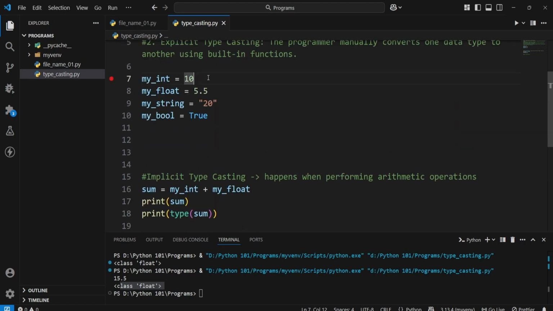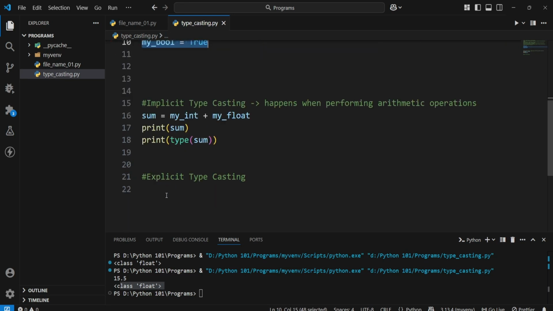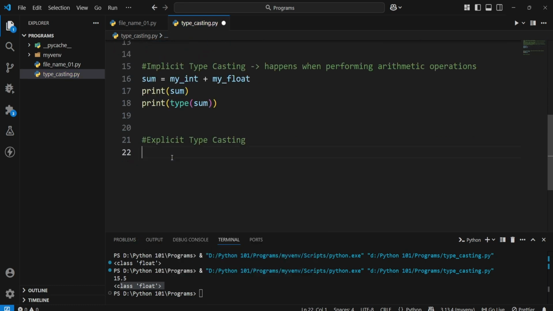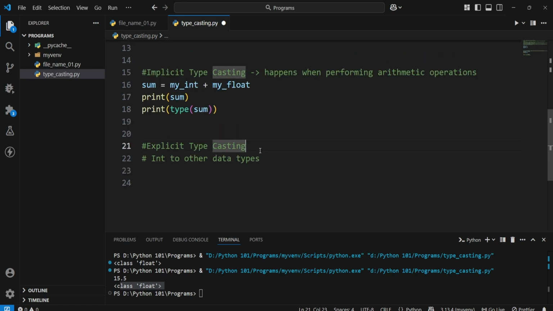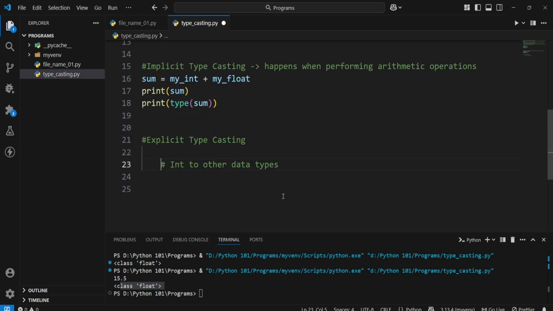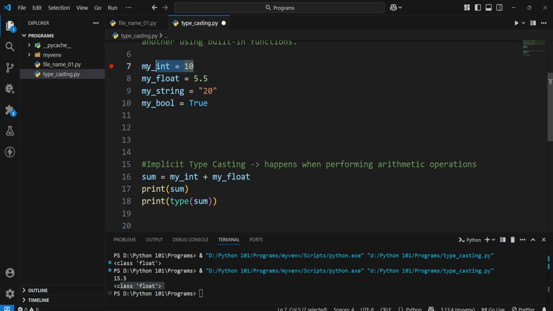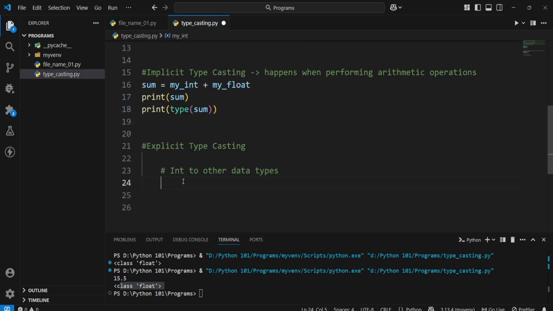Let's start by converting from my integer to all the other data types. Let's take this integer and convert it to different data types.